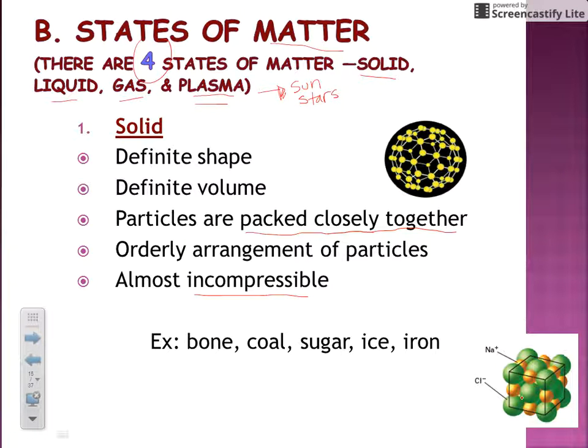Here is a picture of an example of a sodium chloride crystal. Notice the particles are thought of as small hard spheres, and they're packed tightly together with a very definite shape, and you can determine the volume by taking the length, width, and height of this cube. Some examples of substances that would be solids at room temperature are bones, coal, sugar, ice, and iron, the element iron, a metal.